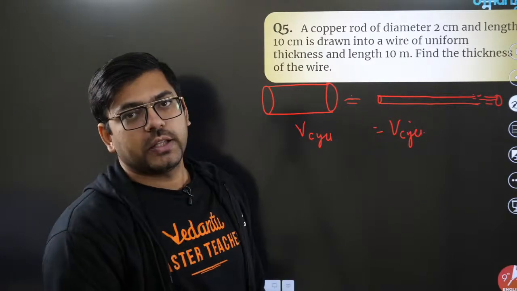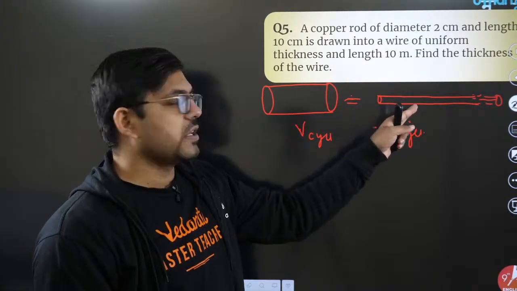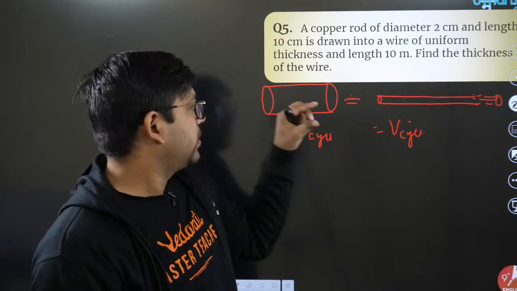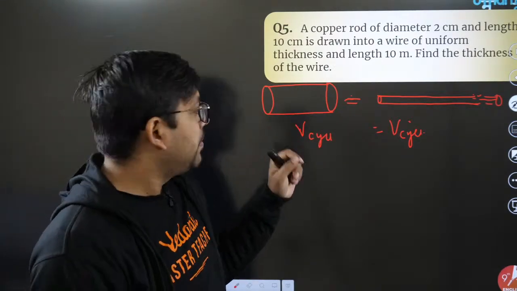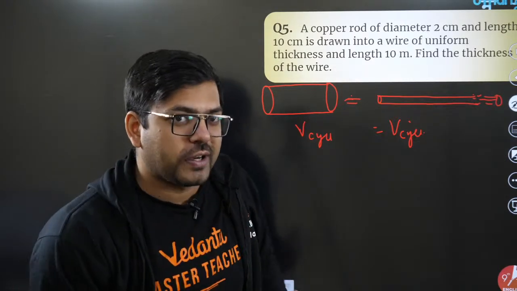But surely the dimensions are going to change. Here the radius is more, here the radius will be less; the thickness is more here and less there, but here the length is small, here the length is more. Okay, so let's do the math.